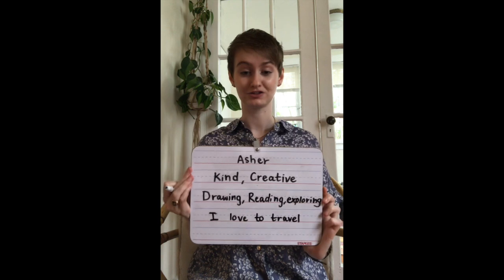the 4th line. On the fourth line, we're going to write a short sentence that describes something about us. Remember that the 4th line is supposed to have 4 words. So I'm going to write, I love to travel. And I wrote that because I do love to travel. I love to go to new places. So can you think of something that you love to do? And maybe you can write that as your 4 words.